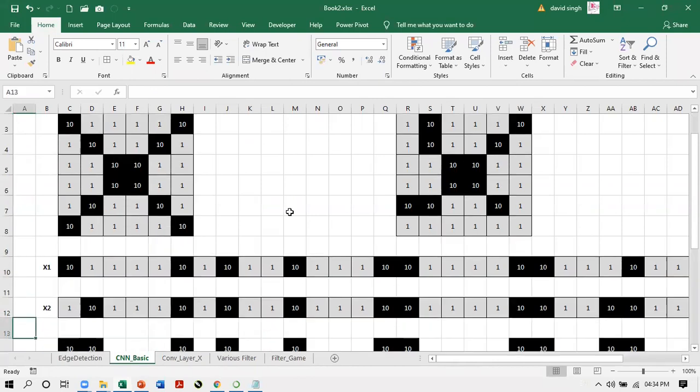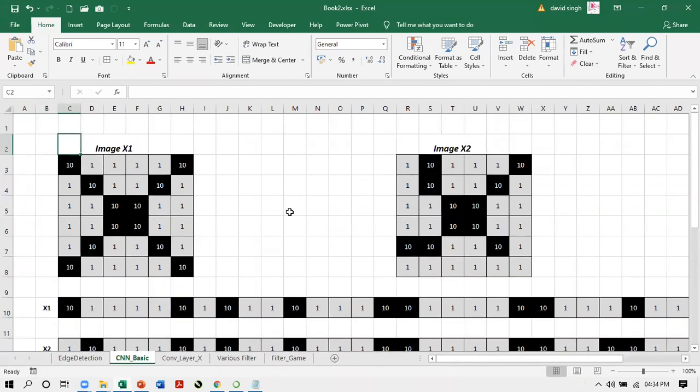We are considering two images here. One image is X1 and the other image is X2. Both images are showing a letter X, but X1 is a very symmetrical figure, whereas X2 is not written in a very symmetrical fashion. It could be an X. So the alphabet X is shown in images X1 and X2.